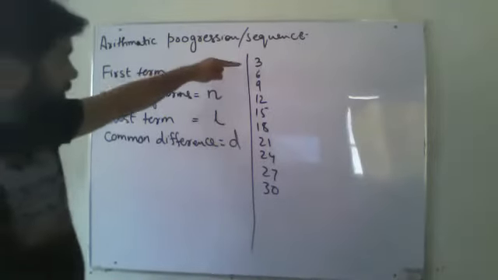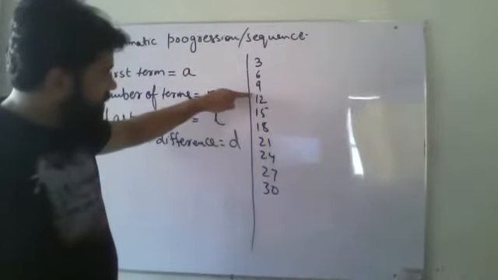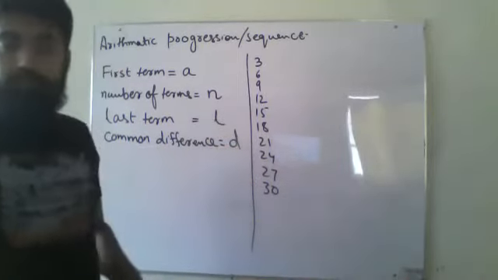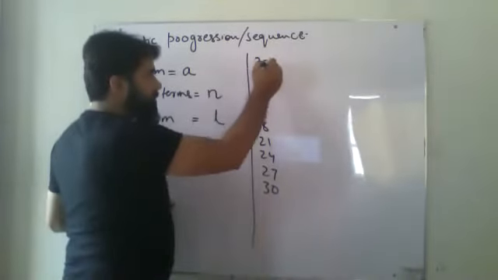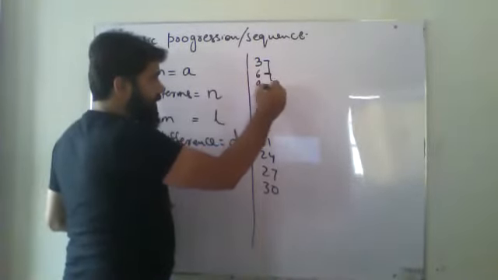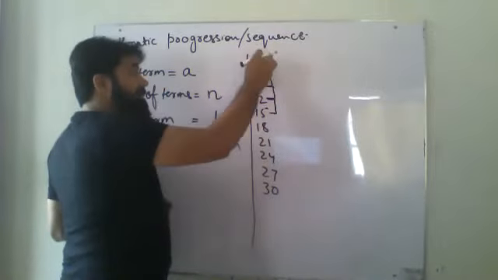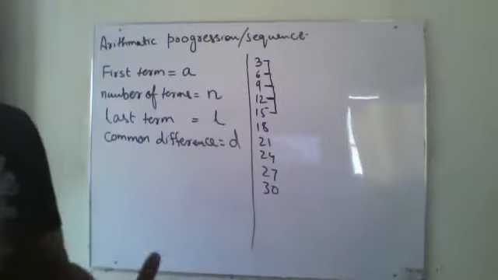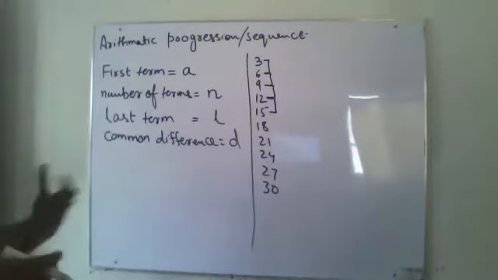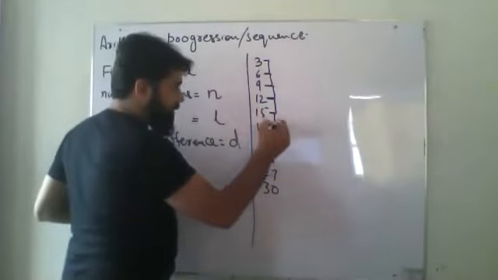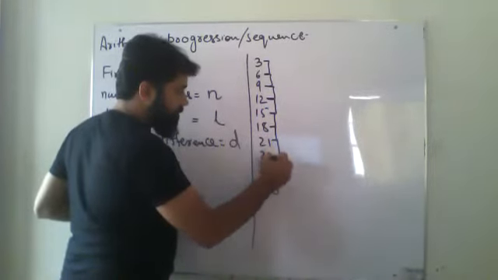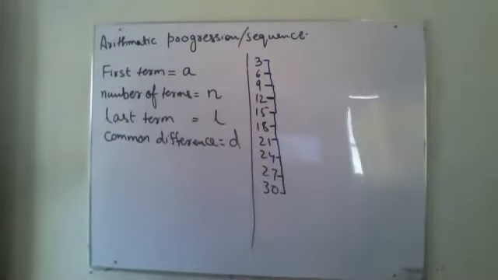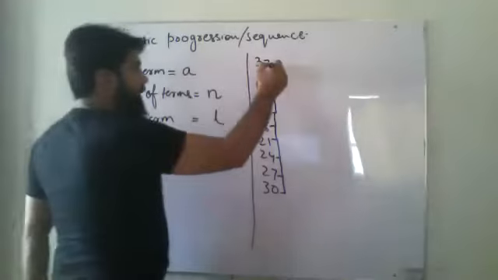You can see that the difference between each term is 3. It's not necessary that if in the start it is 3, it should always be 3, or if in the start it is 2, it will always be 2. No, it is not like that. I'm just making it in this way. So we can see that the difference is 3 in all of them.